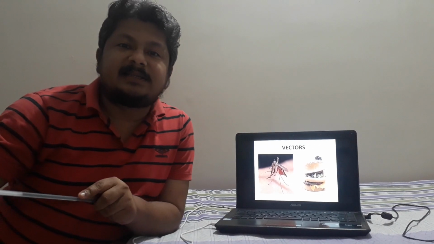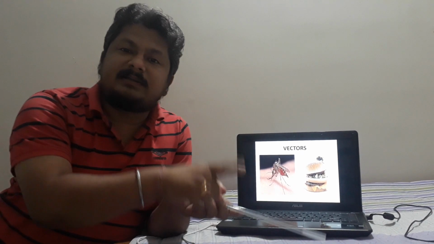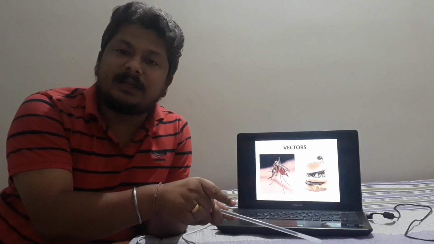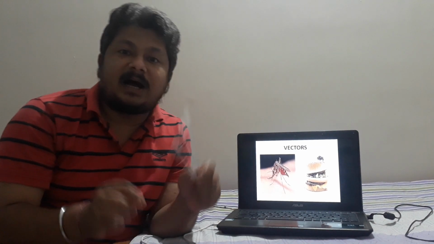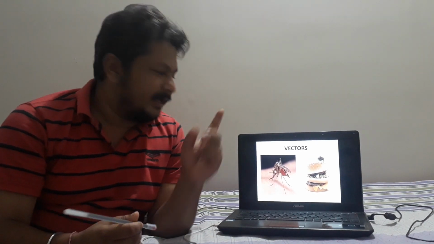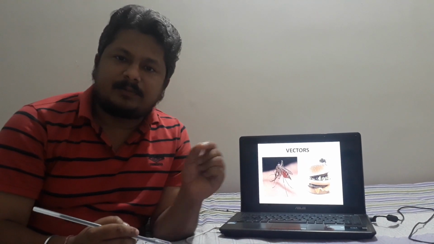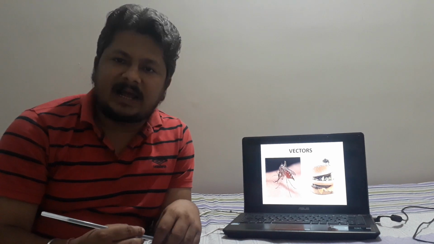The housefly sits on a dustbin or on a piece of garbage, and the next moment that housefly goes and sits on a plate of chow mein. So this is a very dangerous, very potent disease carrying vector. We call it a vector. So these are the most common vectors that we have. One is the mosquito and the second is the housefly. They are the causes of many diseases. The housefly causes diseases like dysentery and diarrhea. They are all caused by houseflies.